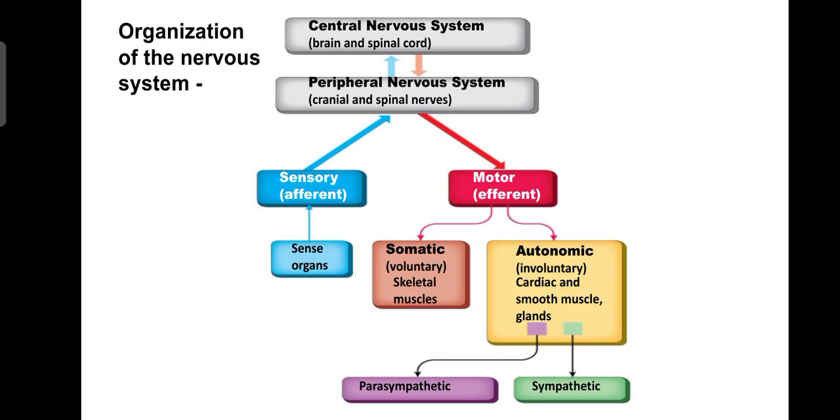Now we see the organization of nervous system. What are the components of nervous system? First, the nervous system is divided into two components. First is central nervous system and second is peripheral nervous system. Central nervous system consists of brain and spinal cord, and peripheral nervous system consists of cranial nerve and spinal nerve. These are the components of the peripheral and the central nervous system. And central nervous system and peripheral nervous system are interconnected with each other.